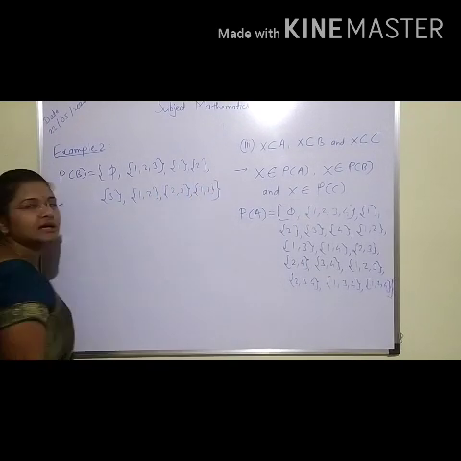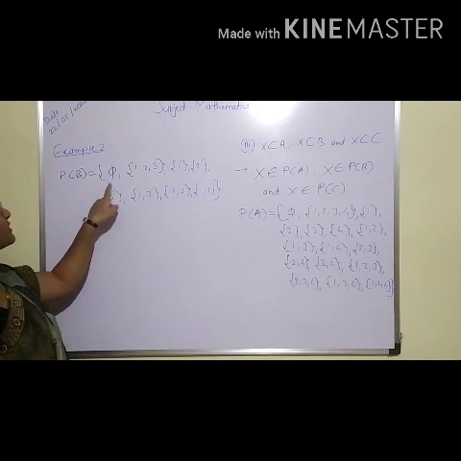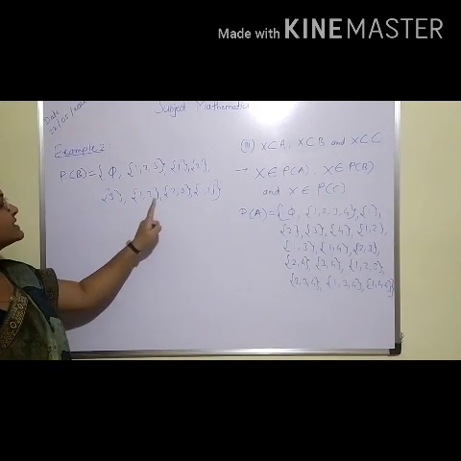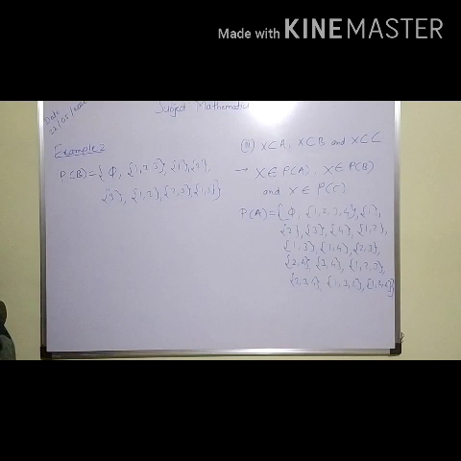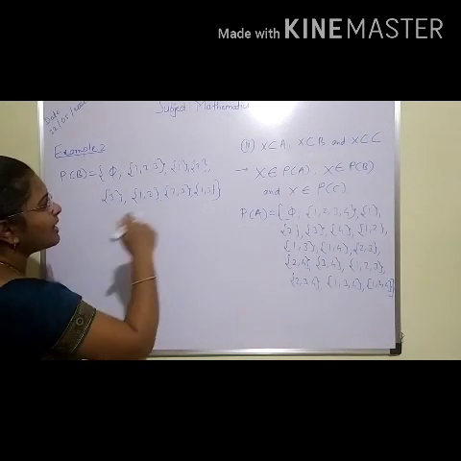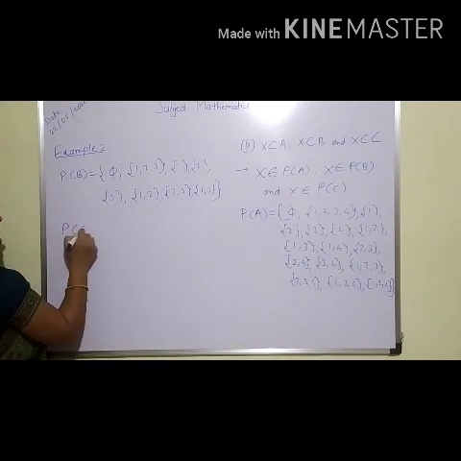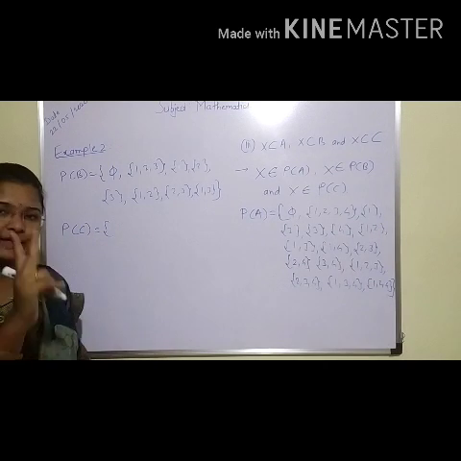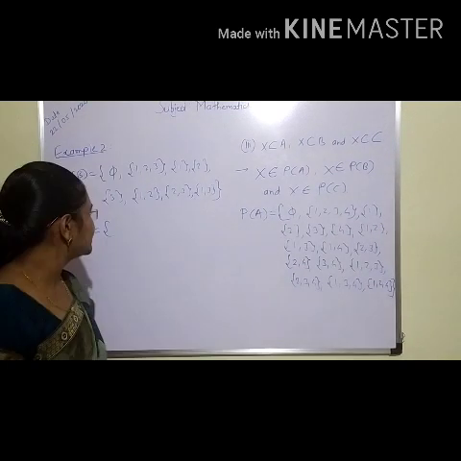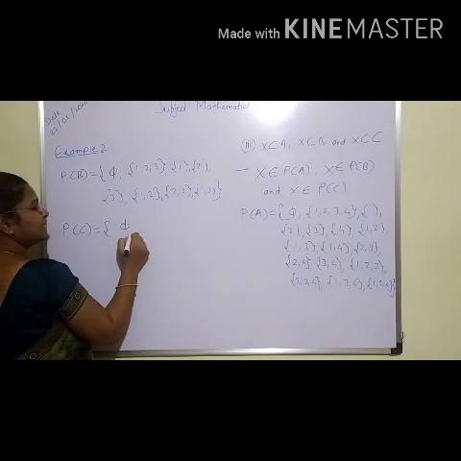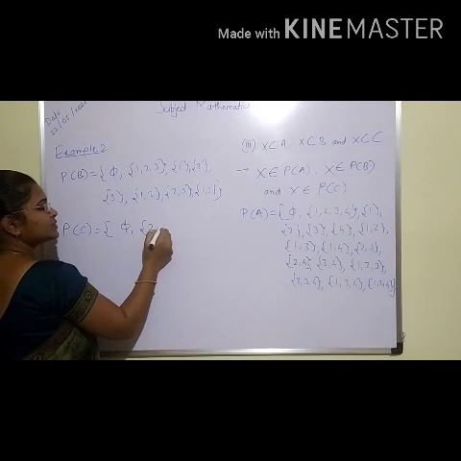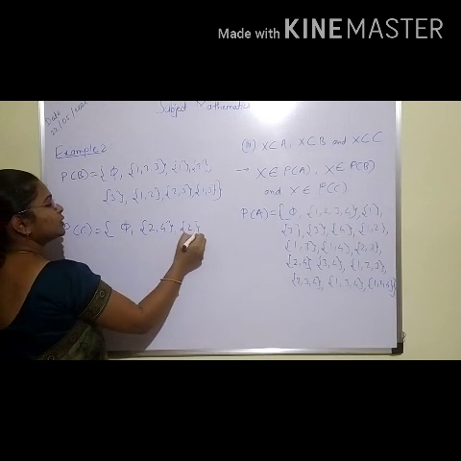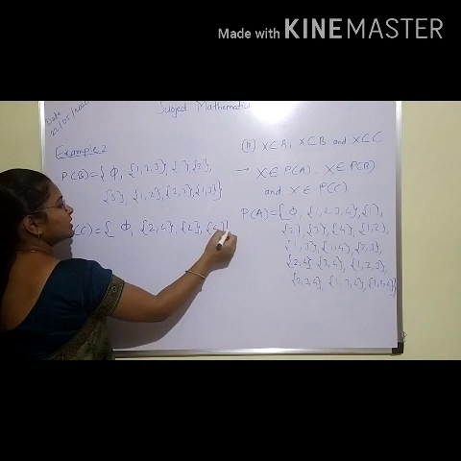Here we'll complete with the power set of B having elements 1, 2, 3, 4, 5, 6, 7 and 8. 2 to the power 3 means 8. Okay. Now for power set of C, set C is having only 2 elements, that is 2 and 4. So its power set will have empty set, itself C, that is 2, 4, then singleton 2 and singleton 4.